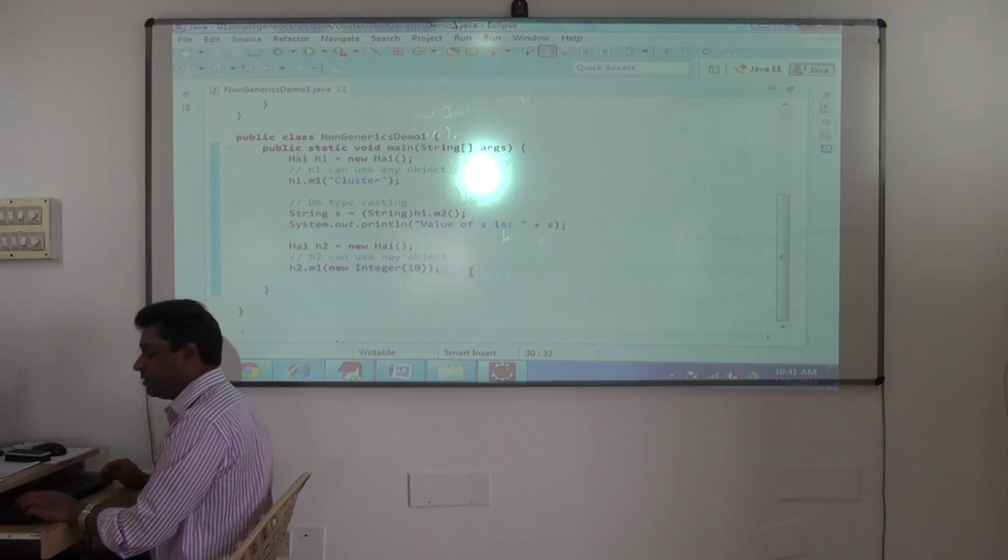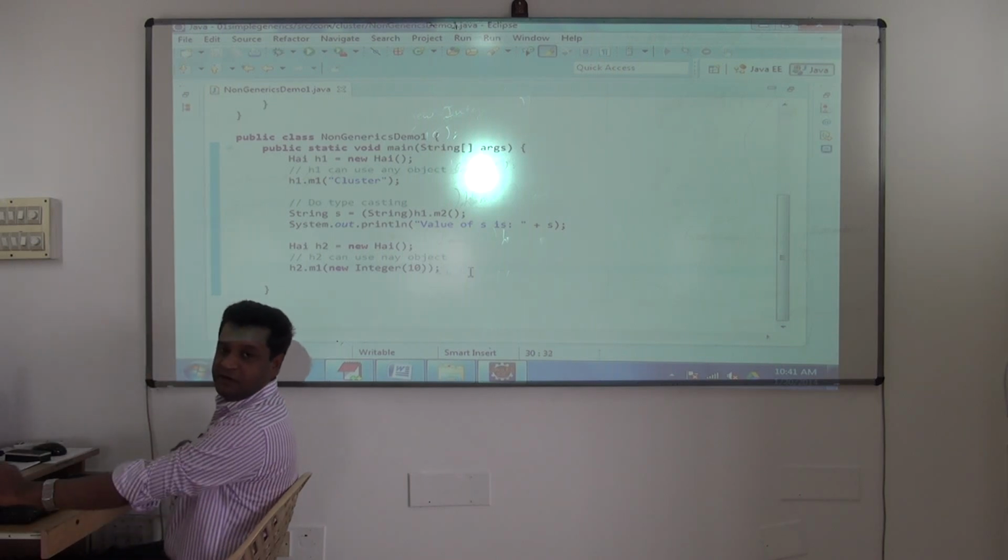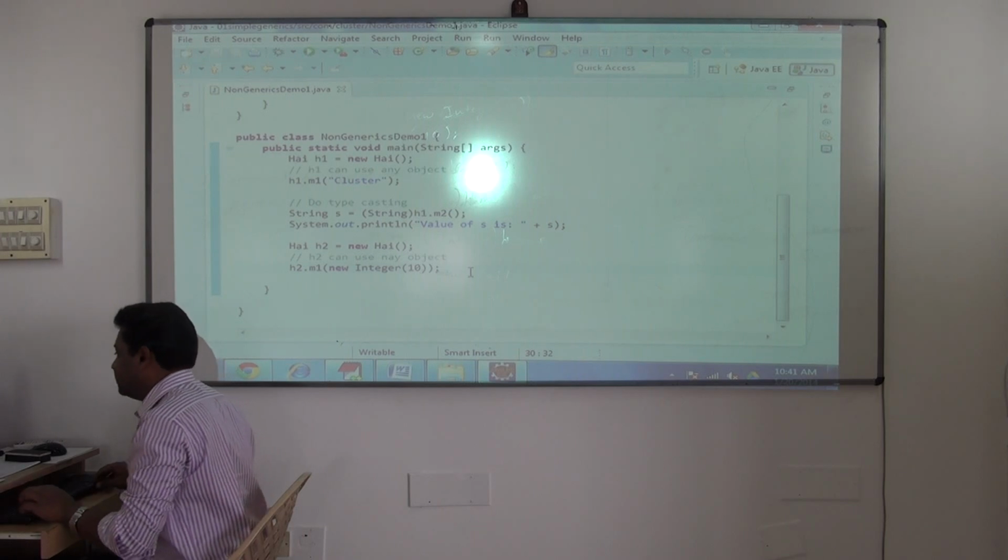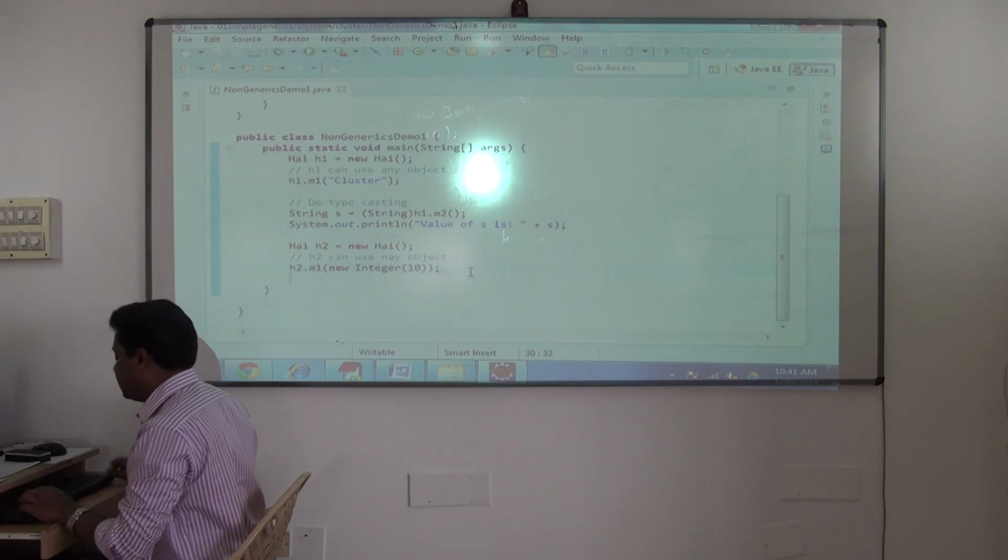Because the m1 parameter is of type what? Object. So I have to send an argument of type object. So then this is done. So now again what I should do is, see now.